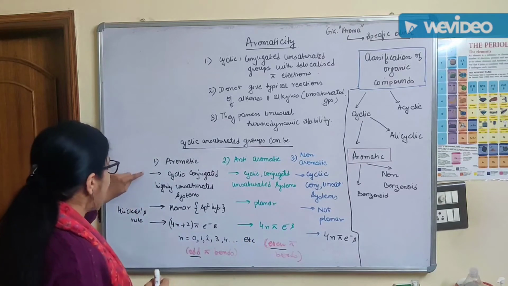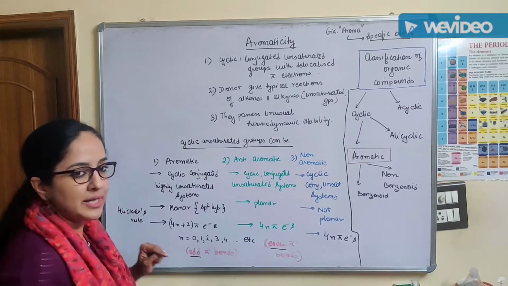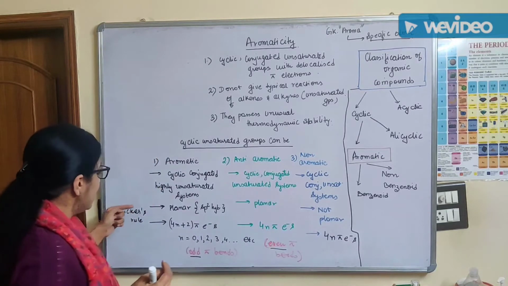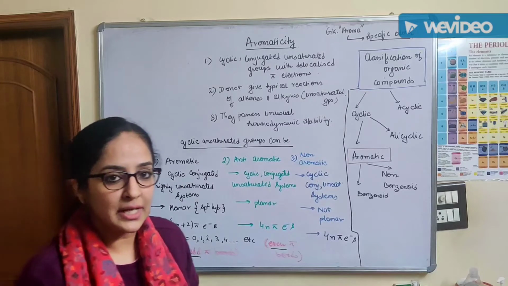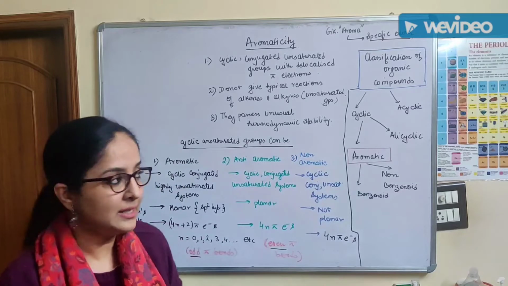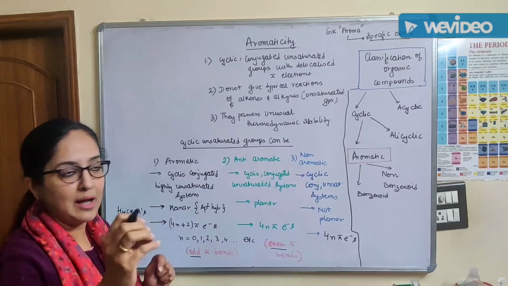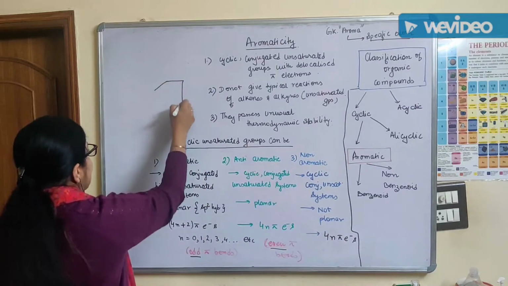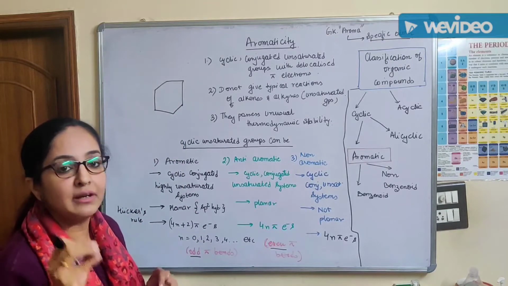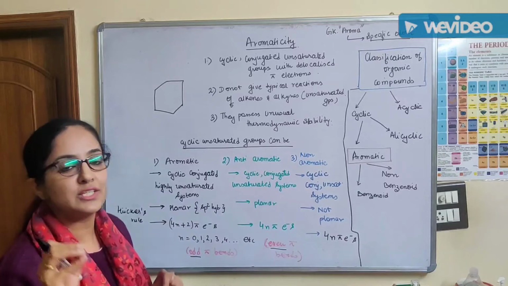First of all, aromatic compounds, as I described in the first category, are cyclic, conjugated, highly unsaturated compounds. The second is that they are planar. As we have studied, systems with double bonds are sp2 hybridized. So in totality, each and every carbon in a cyclic unsaturated system will be sp2 hybridized, with conjugated double bonds and delocalization of pi electrons.